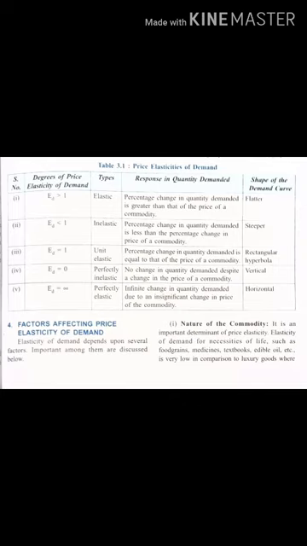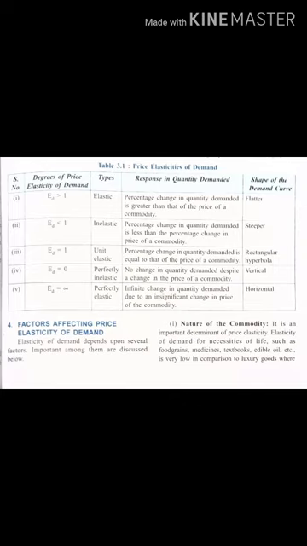Now there are many factors which affect the elasticity of demand. First in a row is the nature of the commodity. What do you mean by the nature of the commodity? It means the type of the commodity which you are consuming. For example, if it is a necessity, like food grain, milk, books, medicine, what will be the type of demand? It will no doubt be rigid. Why? Because though the price will change, the demand will not vary.